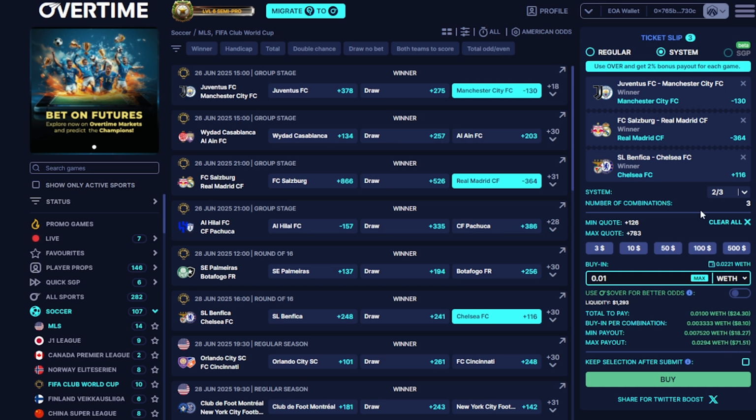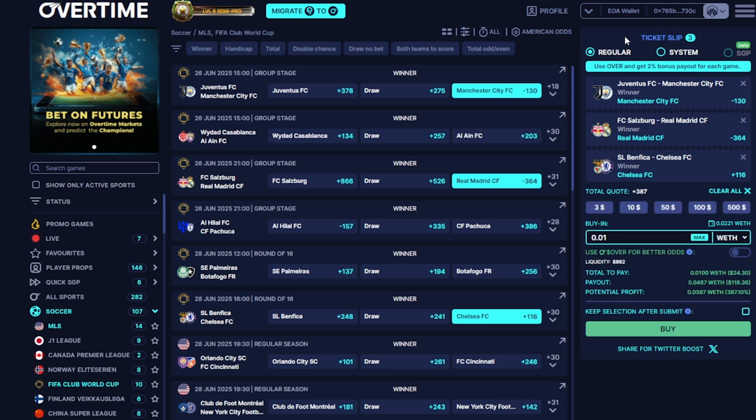You also need to keep in mind that it depends on which games win. For example, if Chelsea wins, I would get better odds because it's plus 116. But if Chelsea loses and the other two teams win, then I would get lower odds. System betting is an interesting feature that no other platforms I have seen use, but it does give you an option to regain some of your buy-ins or winnings simply by making the correct bets on a few of your games. Personally, I use regular bets simply because they're simple to make, and you do not have to worry about the min or max quote.